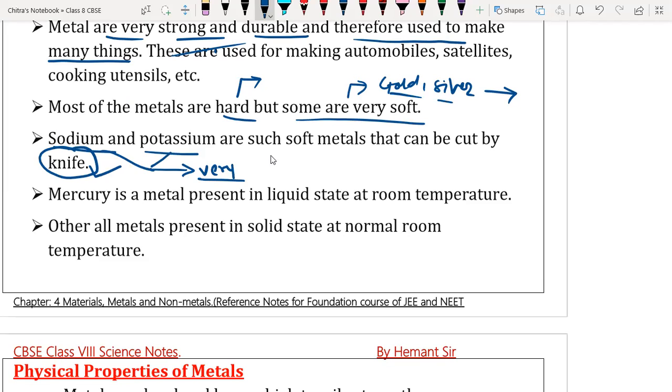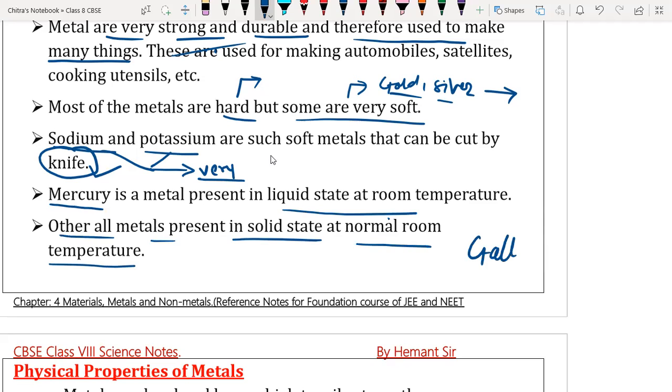Most metals are present in solid state, but mercury is present in liquid state at room temperature. All the other metals are solid at normal room temperature. And we have one more metal called gallium. Gallium has a melting point of 27 degrees Celsius.